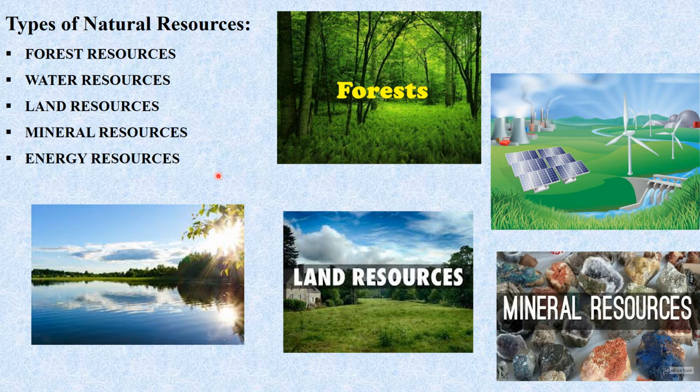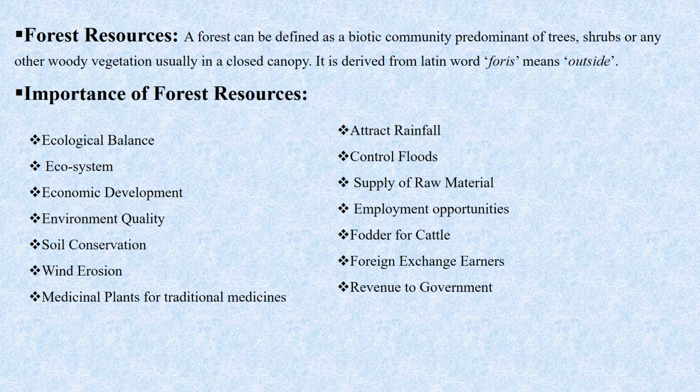So we have to use them efficiently. We have to discuss their causes and effects on the environment, their excessive use, the environmental effect of the excessive use of these resources, and solutions to avoid those effects. So first we'll start with the forest resource.